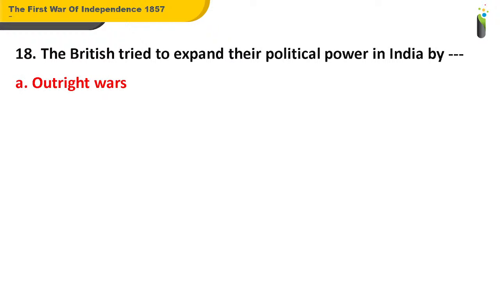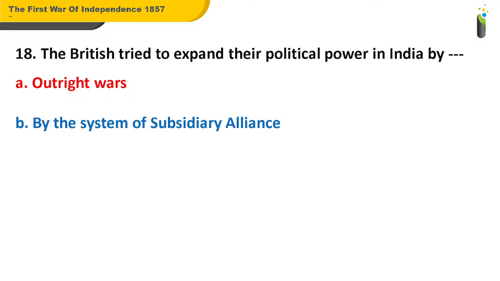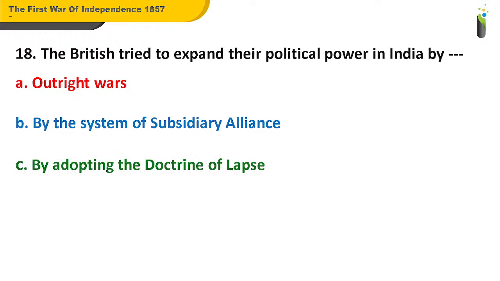A. Outright wars. B. By the system of subsidiary alliance. C. By adopting the doctrine of lapse. D. Pretext of alleged misrule.